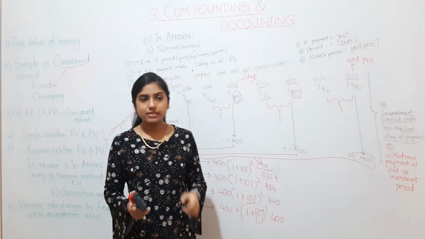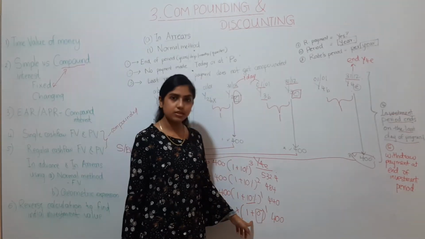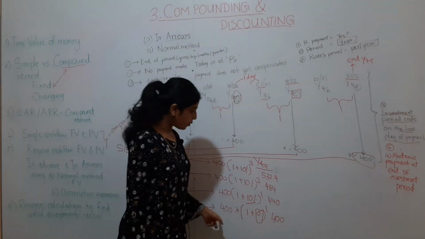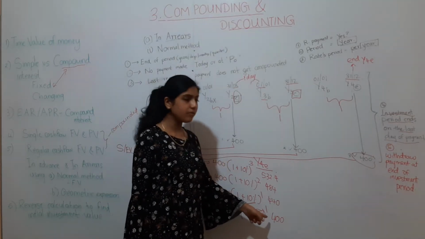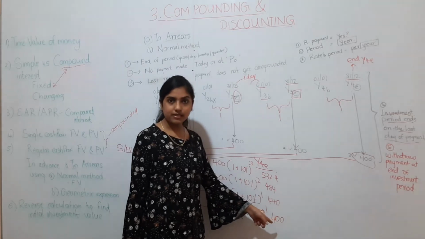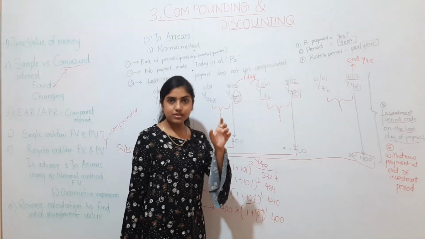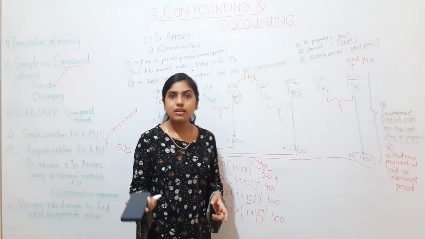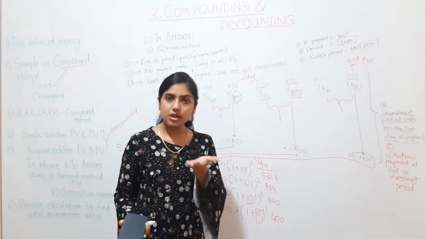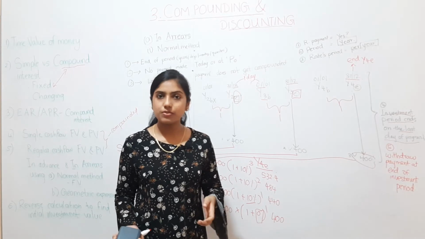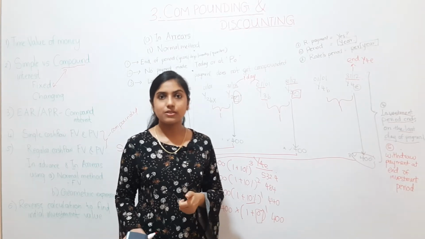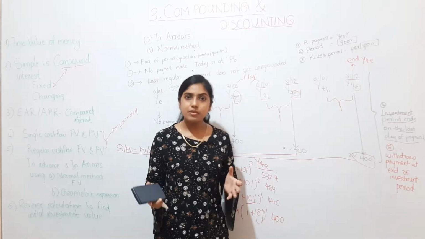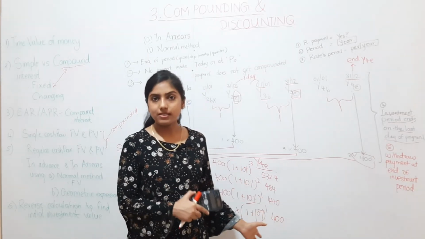Alright, that is why we didn't include 10% in the formula, and therefore it became 1 here, and 400 into 1 will give the same value, 400. So a day's gap doesn't make a difference. Today also you will be able to buy rice for 100 rupees. Tomorrow also you will be able to buy rice for 100 rupees in the practical scenario, isn't it? Right. Same logic you apply here as well.